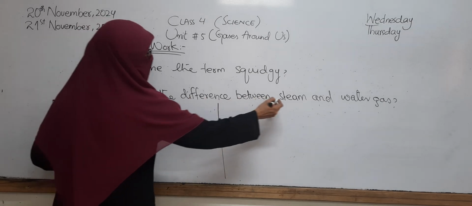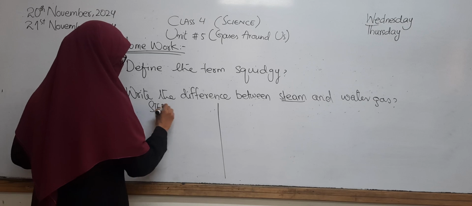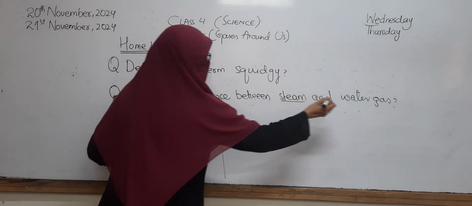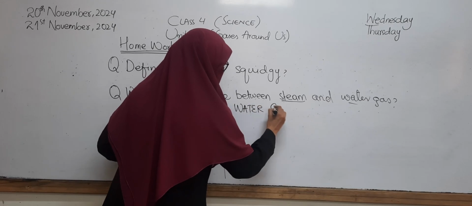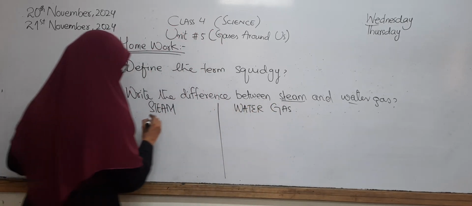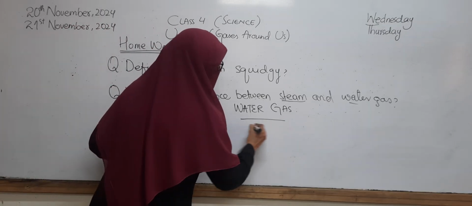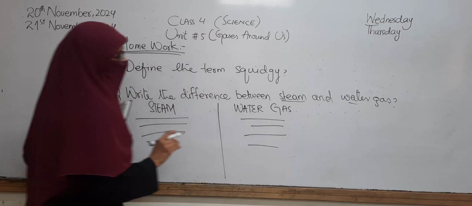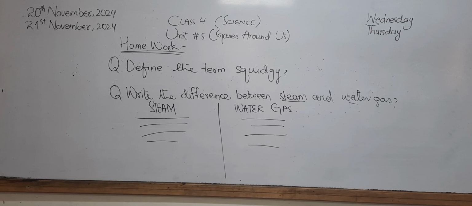First of all, you will write the word steam, and the second is water gas. Here you define what steam is, and here you define what water gas is. So this is called the difference of any two terms. I hope both questions are clear to you.